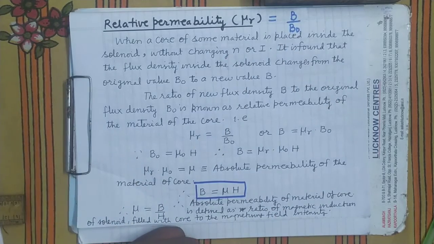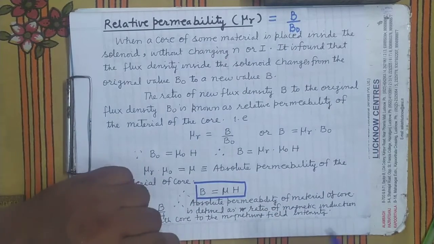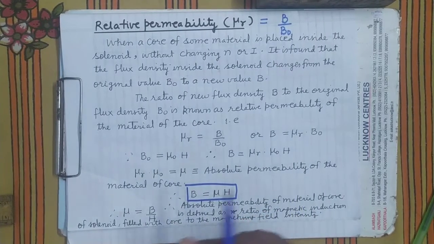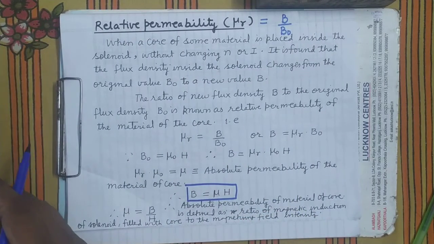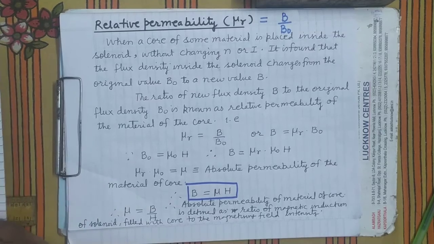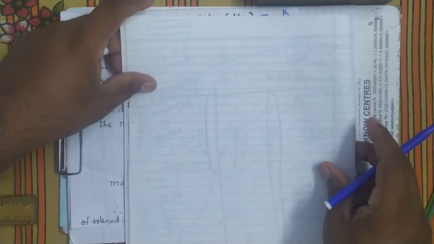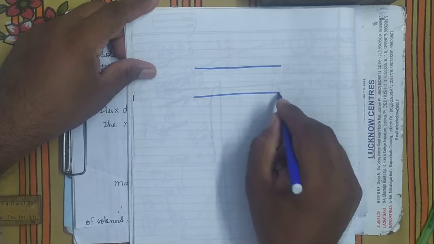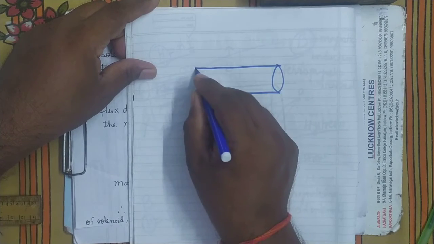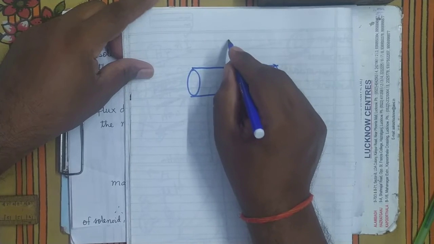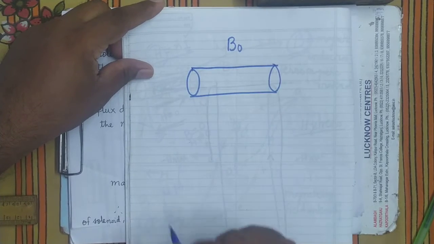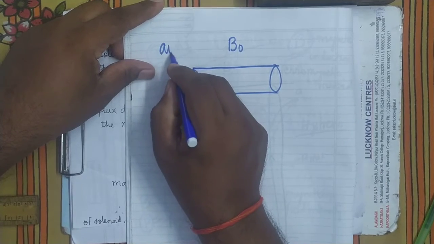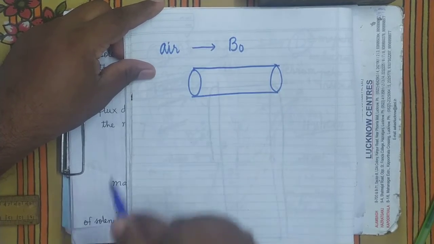So see here, as you already know, when we keep any magnetic substance inside the magnetic material, suppose this is an air filled solenoid. What is the magnetic induction inside this? That is B naught. When there is air, the magnetic induction in the air is this.